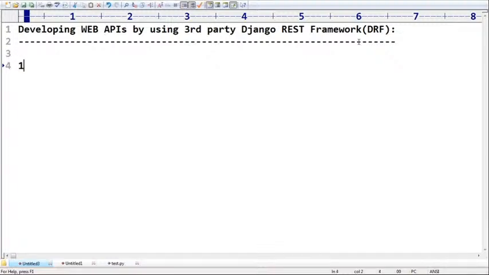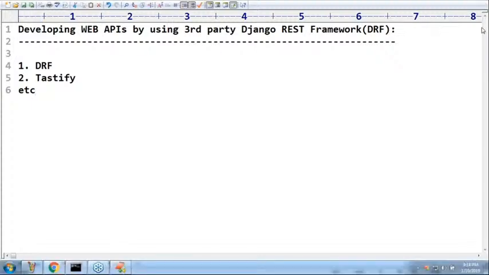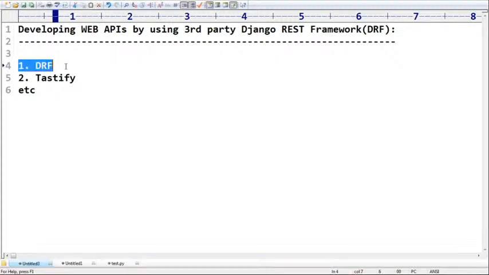Do you know one such type of framework? Just now I covered DRF. Sir, another framework, Tastypie. Are you getting right? Like there are multiple frameworks available to develop web APIs for our Django application, right? Yes, remember. But anyway, the most popular framework to develop APIs is the Django REST framework, sir. Compulsory you people should be aware.